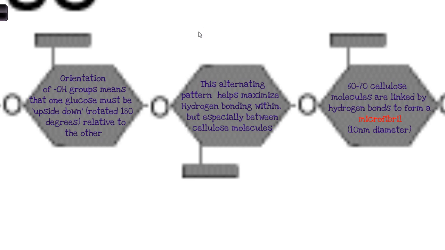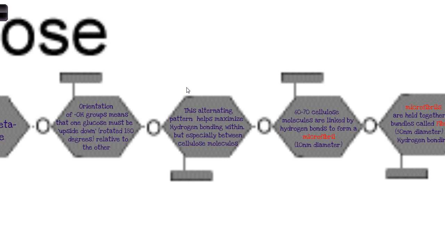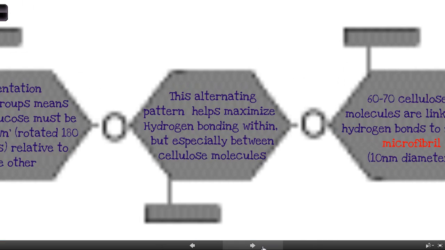So OH groups can hydrogen bond, and the alternating pattern just means that they can pack together or come a little bit closer together, which maximizes or increases the attractive force of that bond. So the OH groups within a molecule are attracted towards each other, but also especially between molecules. What I mean by that is that the OH group on this, if we had another chain up here, is attracted to the OH group on the neighboring chain. So we can lay these chains side by side to get that attractive bond. So that's actually what happens.